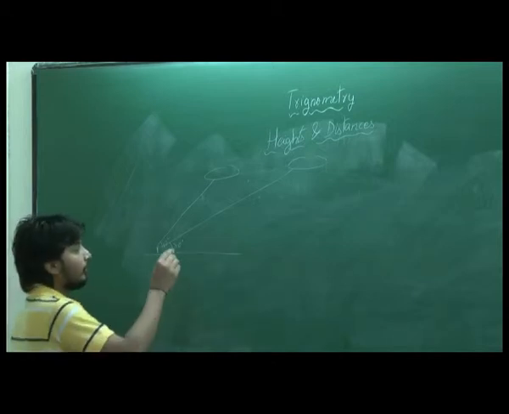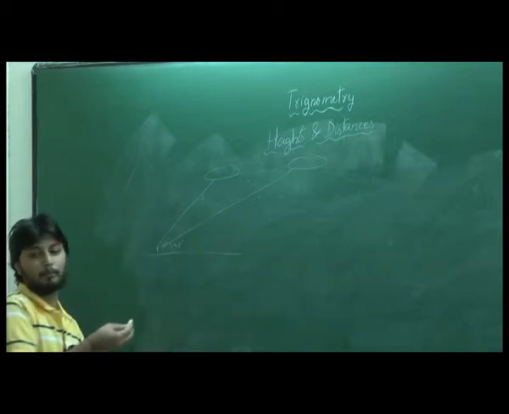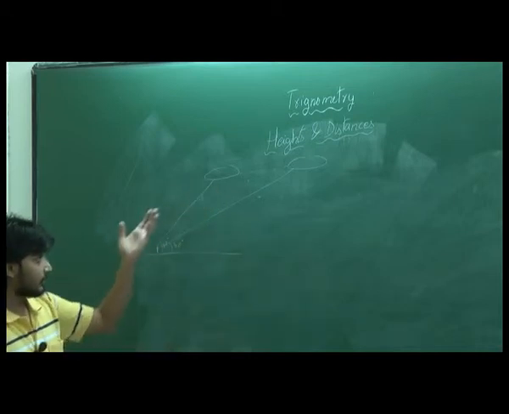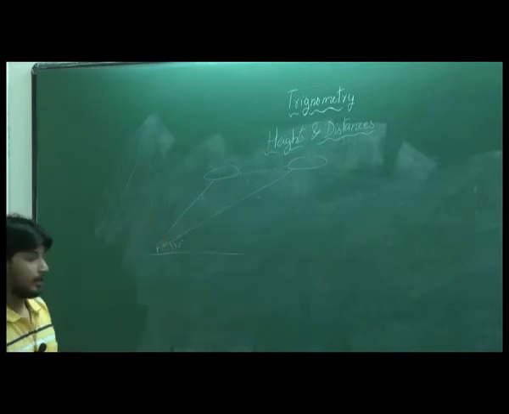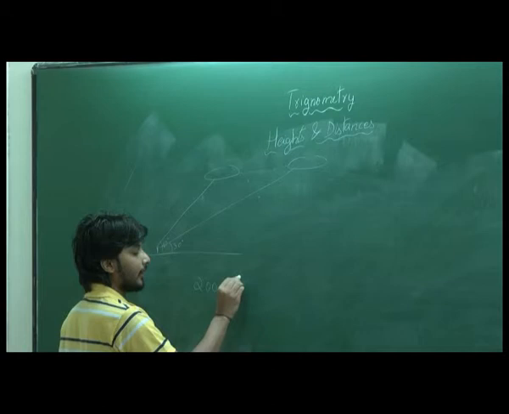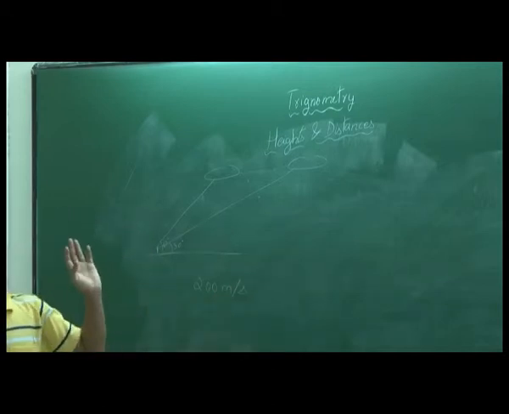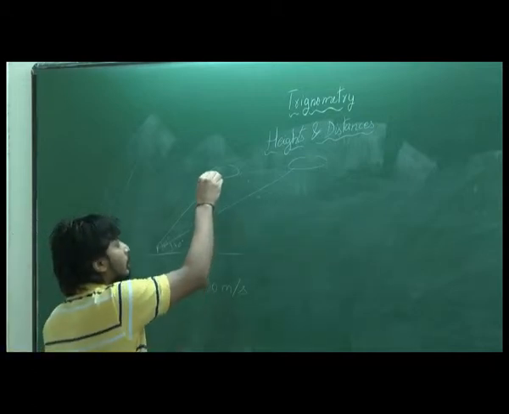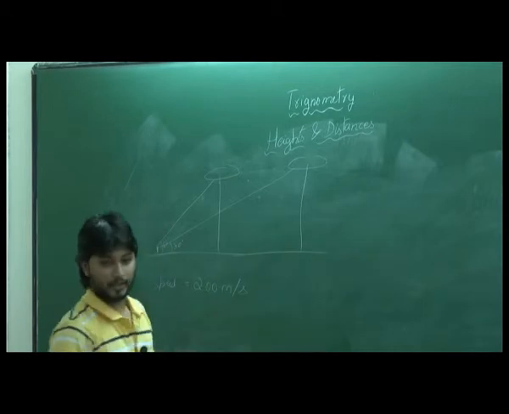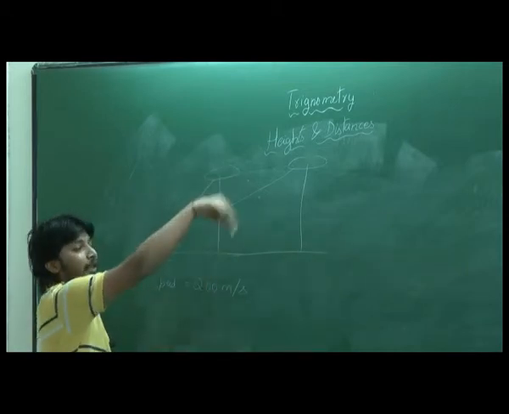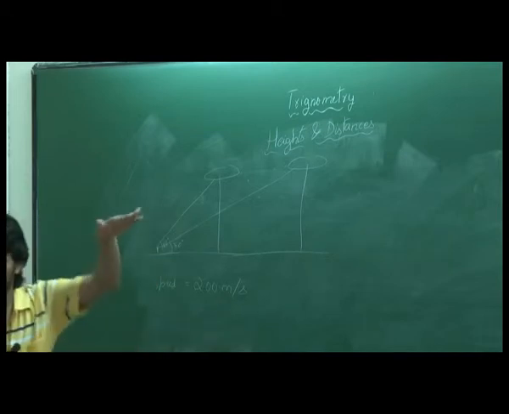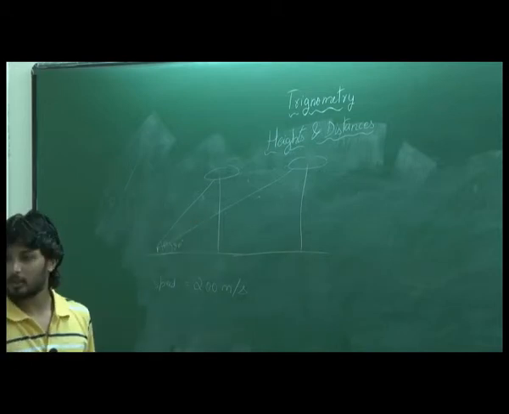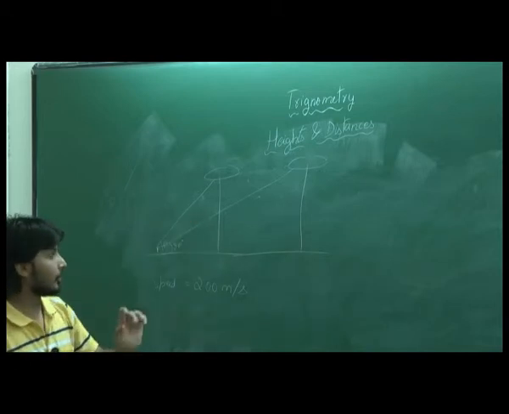Suppose he is some airport official or someone. So he knows that the speed at which the aeroplane is moving is 200 meters per second. We need to find the height at which the aeroplane is flying. Since both the heights are the same, because it's flying in the horizontal plane, we need to find the height. Now let's convert it into a proper geometric figure.